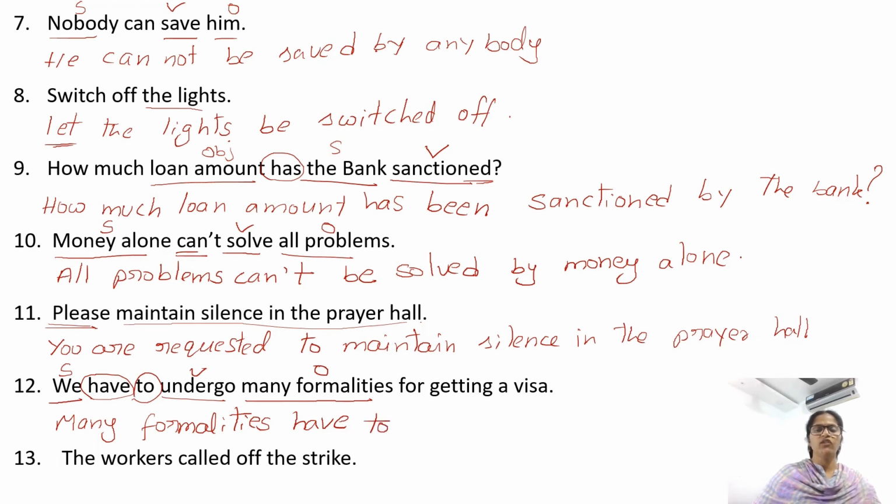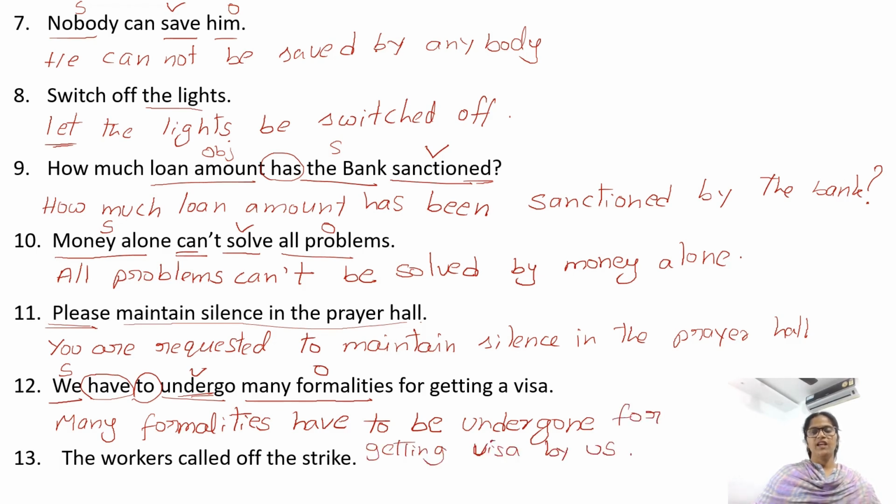Now after to we need the be form, that is be. So many formalities have to be. Undergo, V3 form is undergo, underwent, undergone. Undergone. V3 form is undergone. For getting visa by us. Here the by preposition we can use or we can avoid.